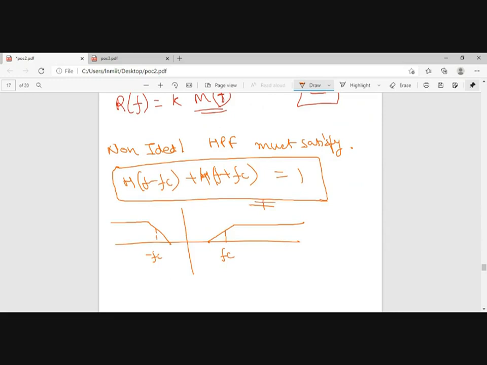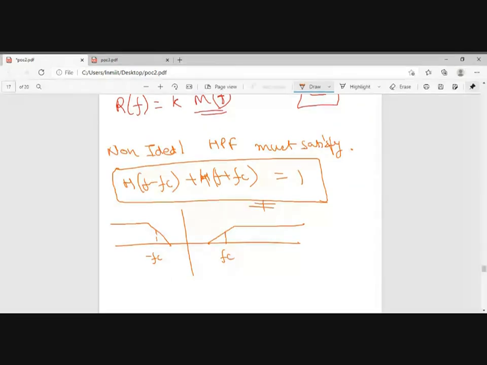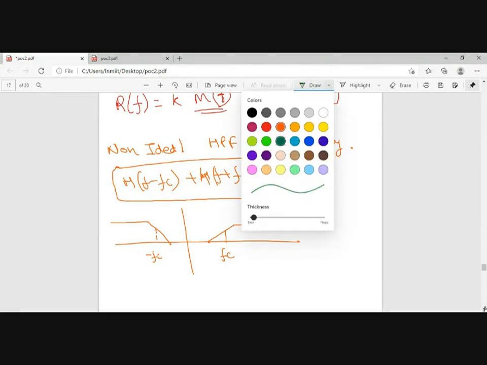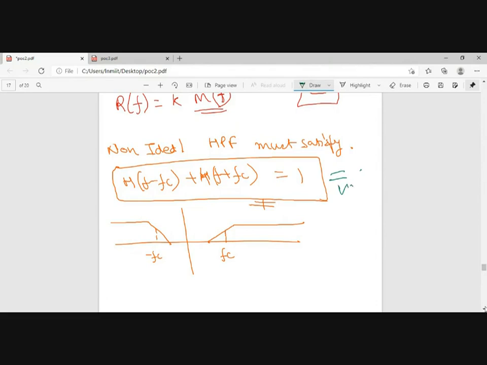If we shift this function, I should get a one for the spectrum, so that any part of the spectrum doesn't get attenuated. Okay, so this is the criteria that you have to remember for VSB-SC.